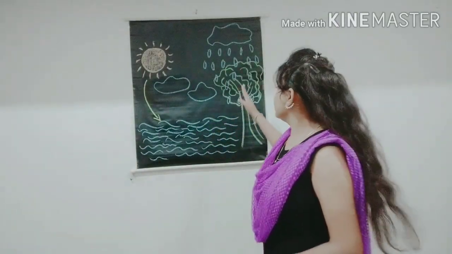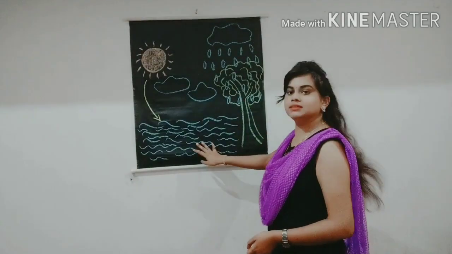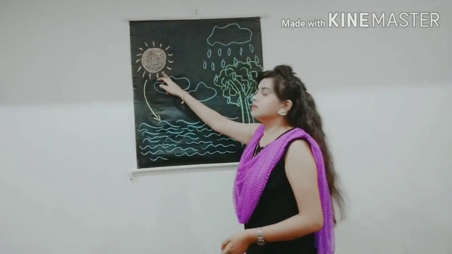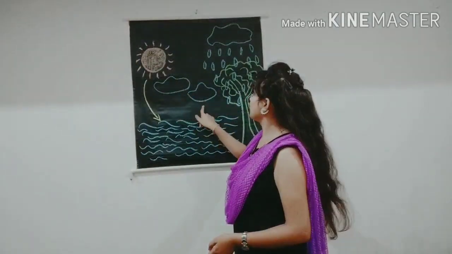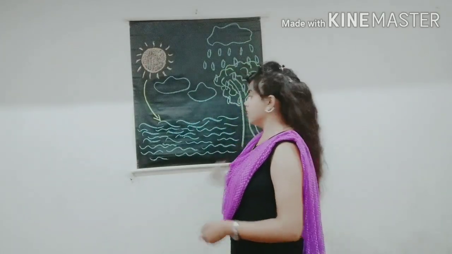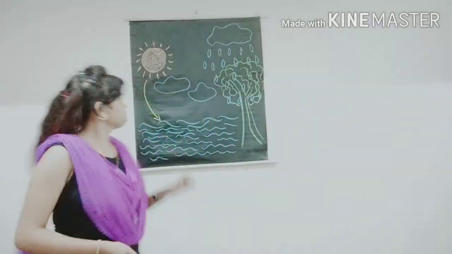Next wonderful creation is cloud. Have you ever seen clouds in the sky and wondered from where they come, who brings them and all? Okay, so let me tell you today by using this diagram. This is a tree, this is sea, this is your sun, these are clouds, this is also clouds. Now I will tell you the process.